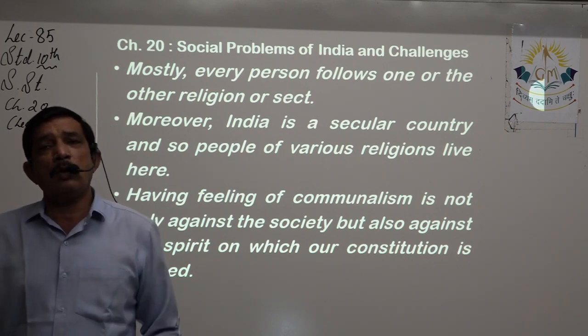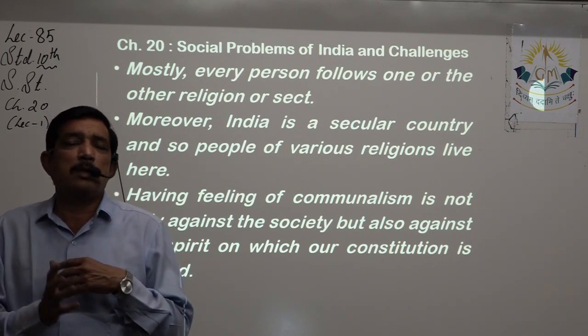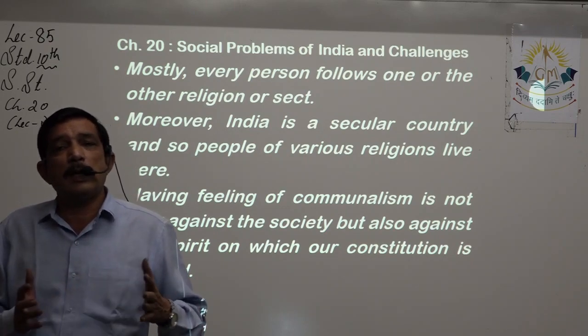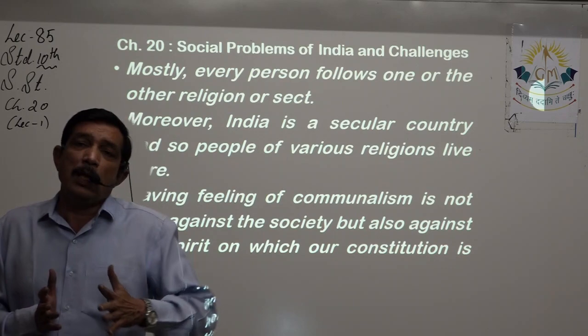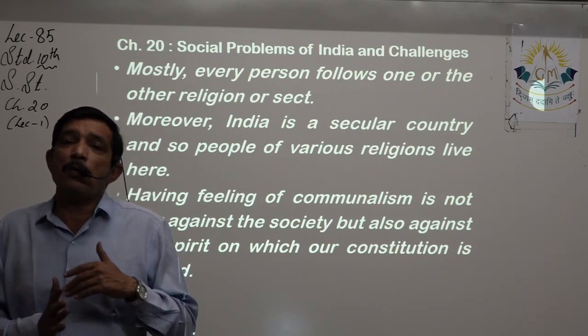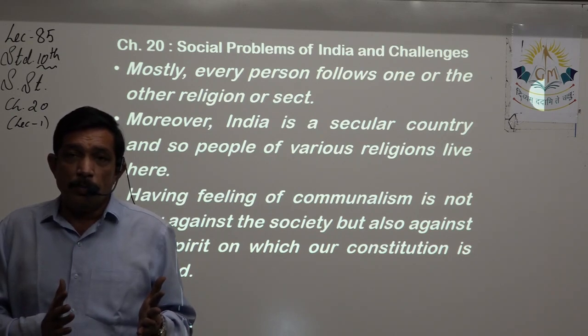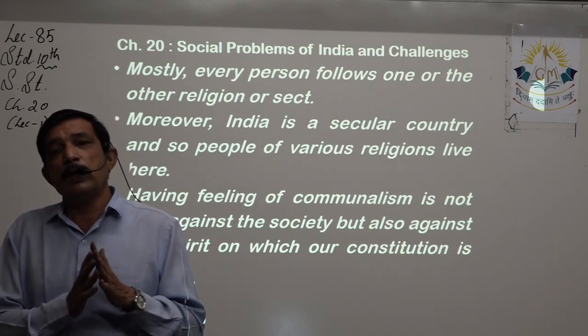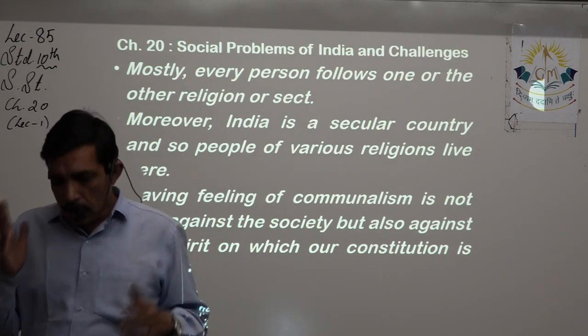So in order to rise above all these differences, we, the makers of the constitution, declared our country a secular country. That means we treat all the religions equally, and we have not declared any religion as the state religion, because we look at all the religions equally.